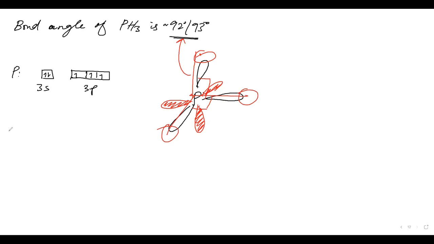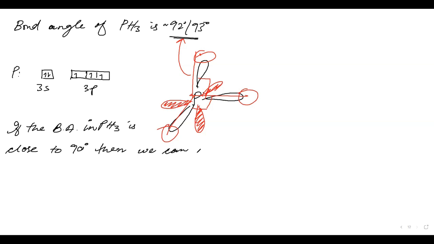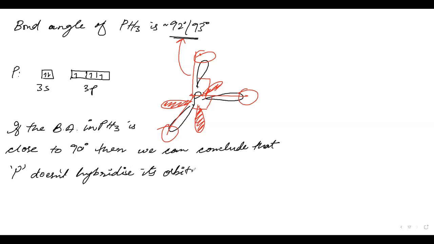That is the experimental value. So we can conclude from the experimental value, if the bond angle in PH3 is close to 90 degrees, then phosphorus doesn't hybridize its orbitals.